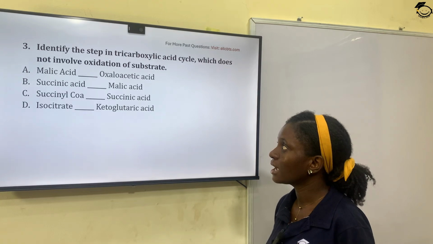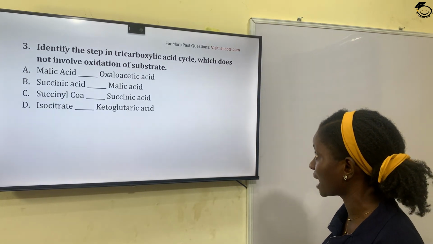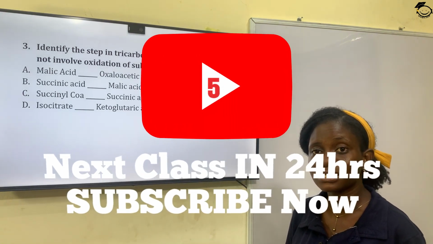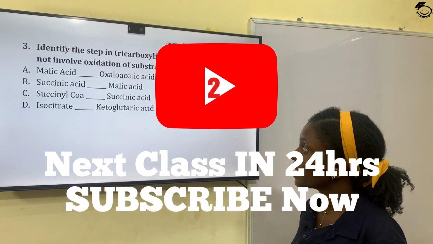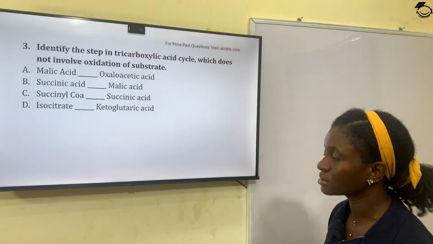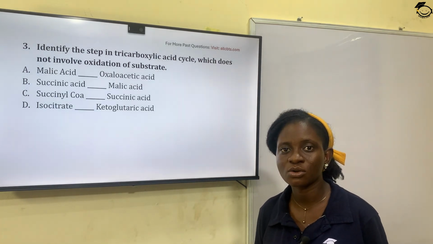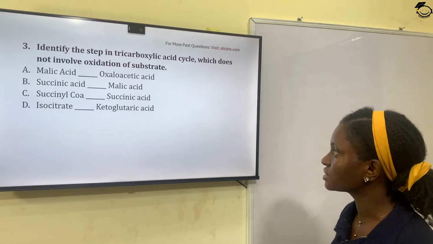Question 3. Identify the step in tricarboxylic acid cycle. What is tricarboxylic acid cycle? It is also known as citric acid cycle or Krebs cycle. So what is oxidation? That's loss of electron and gain of oxygen.